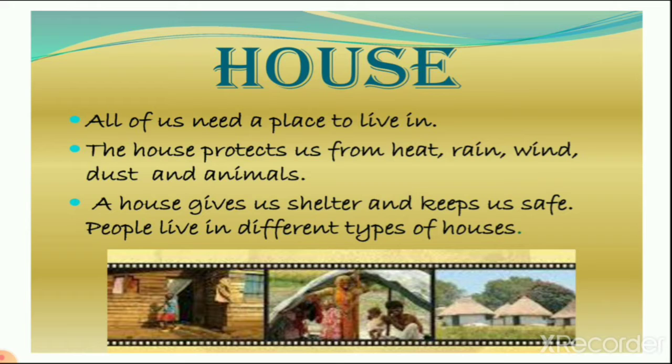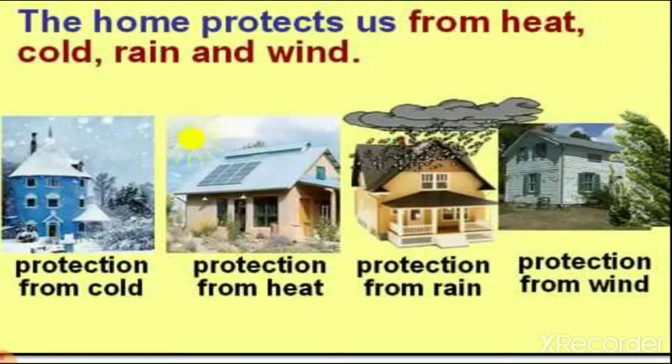So why we need house? House protect us from heat, rain, wind, dust and animals. A house gives us shelter and keep us safe. People live in different types of house. So what we learn in this lesson? We learn that house protect us from heat, cold, rain and wind. So here you can see the picture of cold, heat, rain and wind. All these things we learn in this lesson, that house protect us from atmosphere around us.